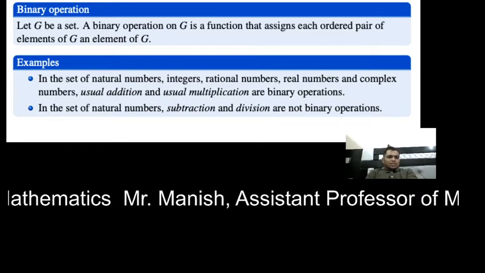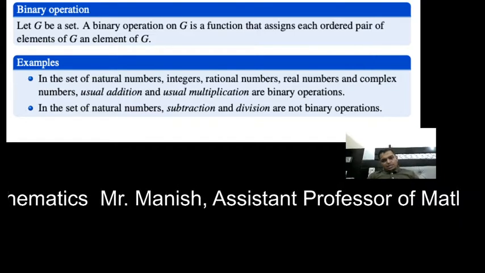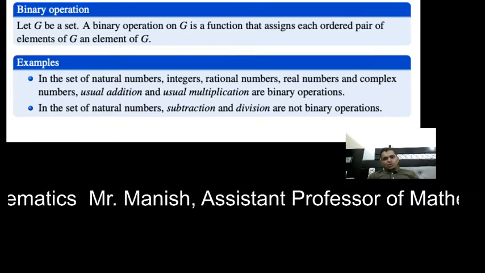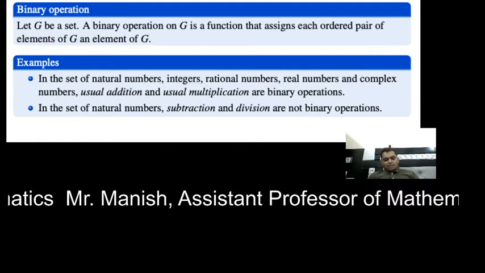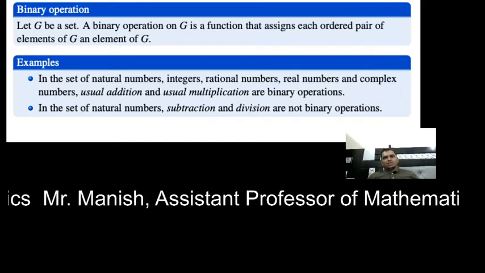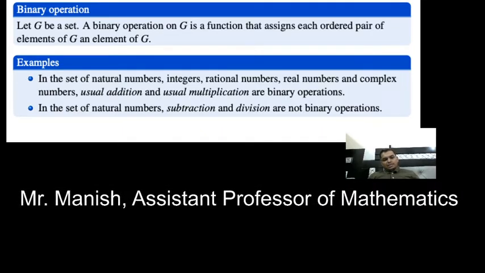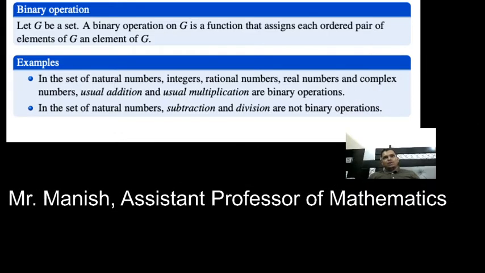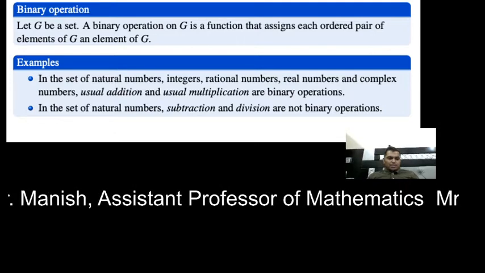So let G be a set. A binary operation on G is a function that assigns to each ordered pair of elements of G an element of G. It means a binary operation is an operation, you can say a function, applied between two elements of any set, and the result will be an element of that set. I will explain this with an example.